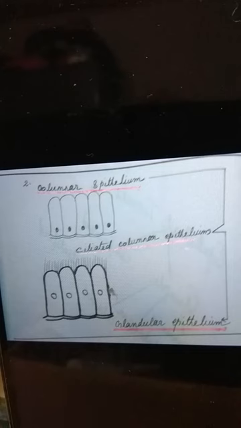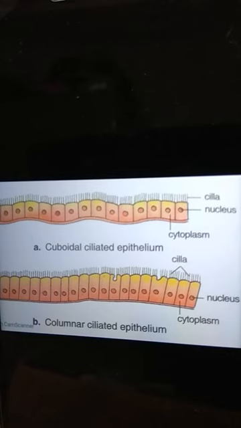There are two more types of columnar epithelial tissues. They are ciliated epithelium and glandular epithelium. Ciliated epithelial tissues: the first one is cuboidal ciliated epithelium. It consists of cuboidal cells with cilia on their free surface. Hair-like projections are present on the free surface. It lines certain parts of urinary tubules.